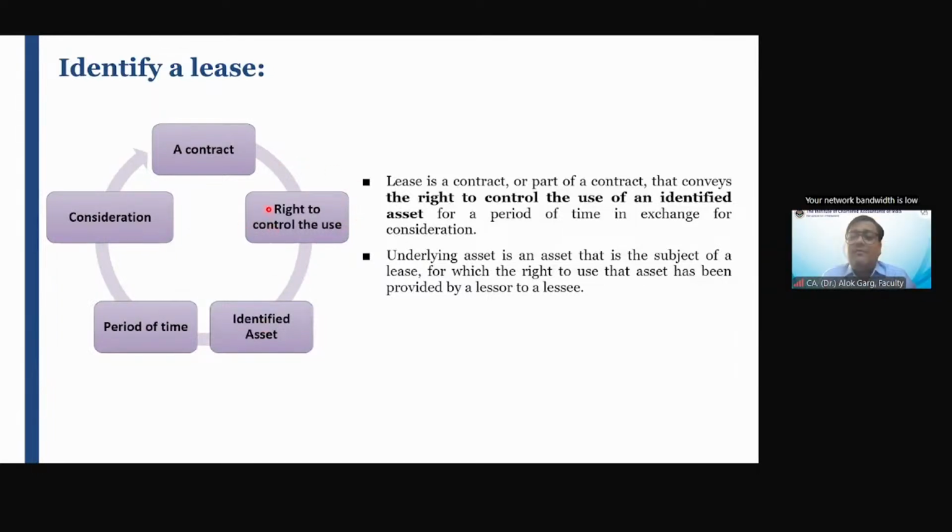Sir, what is meant by control the use? And what is meant by identified asset? How is this identified asset different from an asset? How is this right to control the use different from right to use? Okay. We'll talk about this.